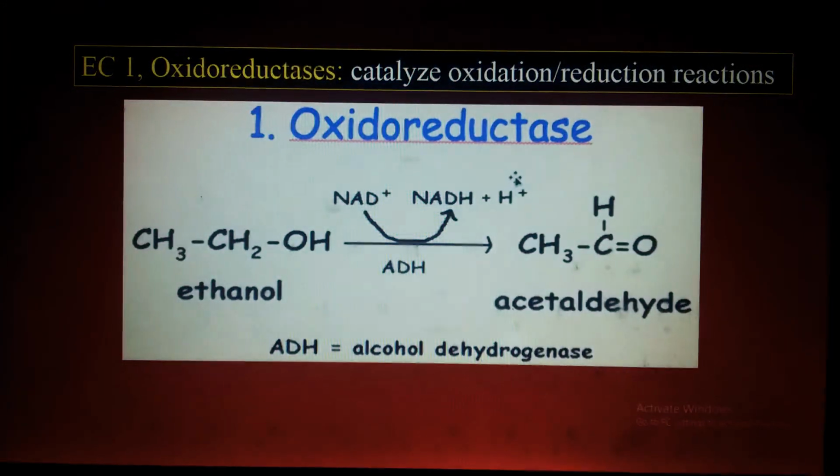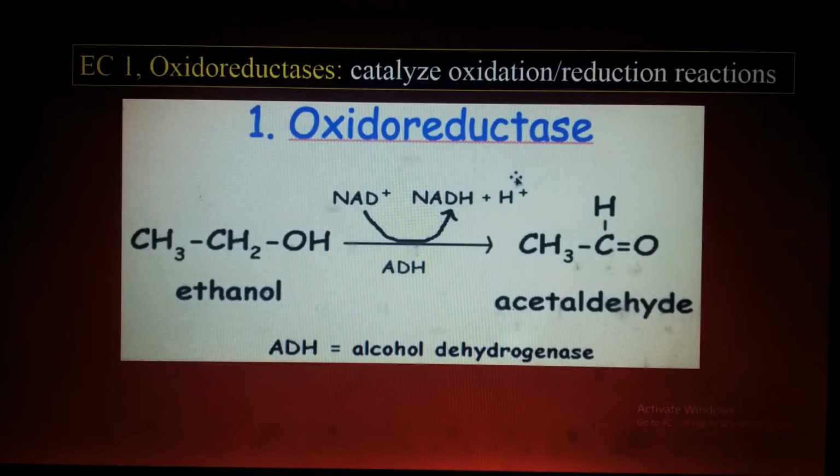So first of all, oxidoreductases. As the name indicates, oxido is for oxidation and reductases for reduction. So these enzymes catalyze oxidation and reduction reactions. Is it clear? Here I'm giving you one example, though you can quote any example: the alcohol dehydrogenase enzyme. This is the best example of an oxidation reduction reaction.